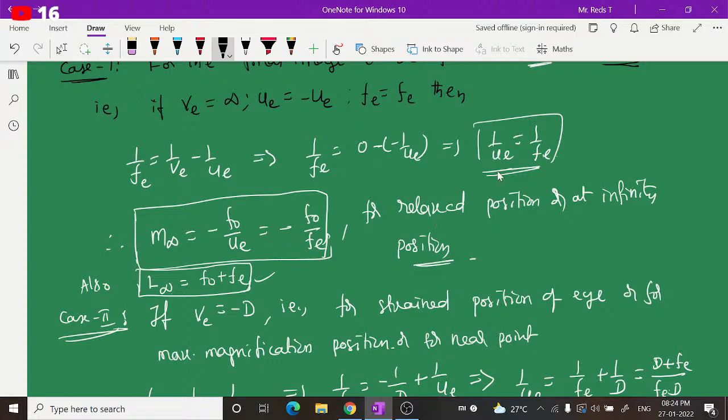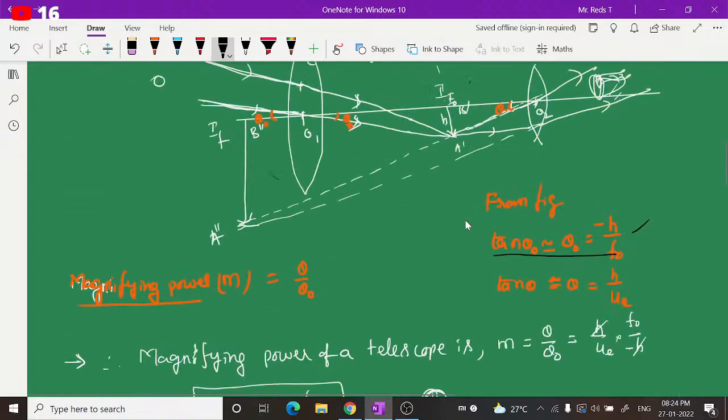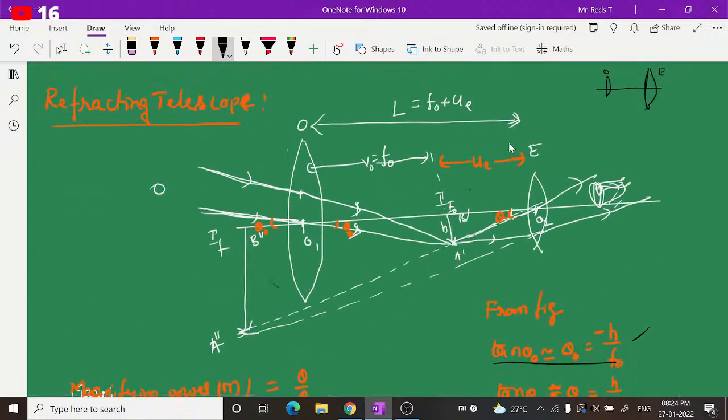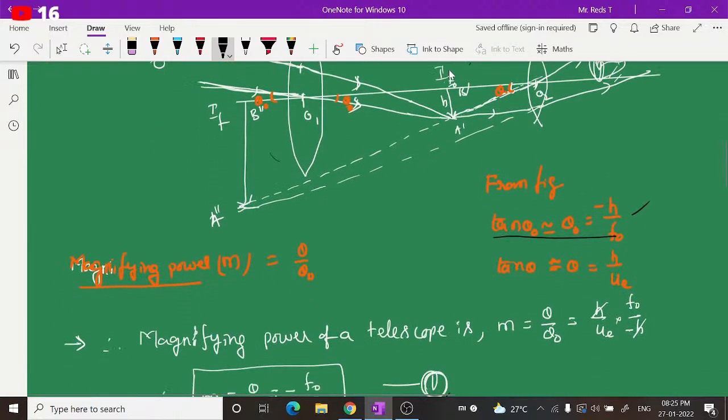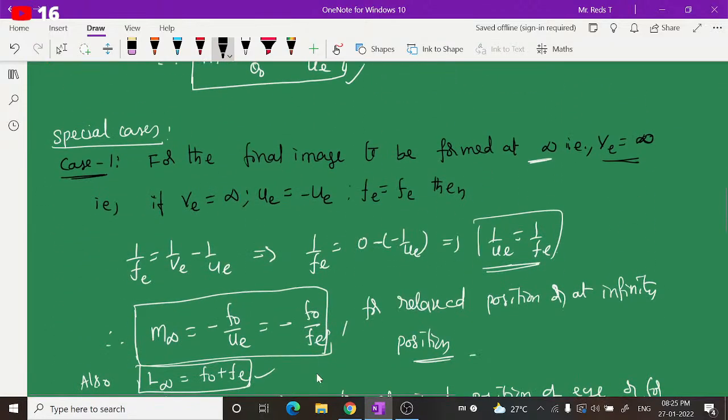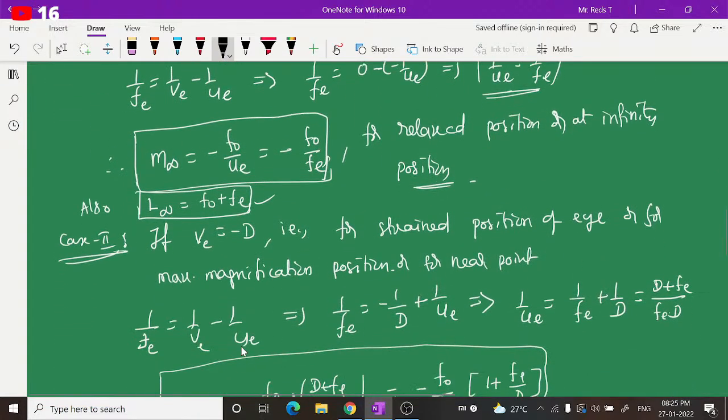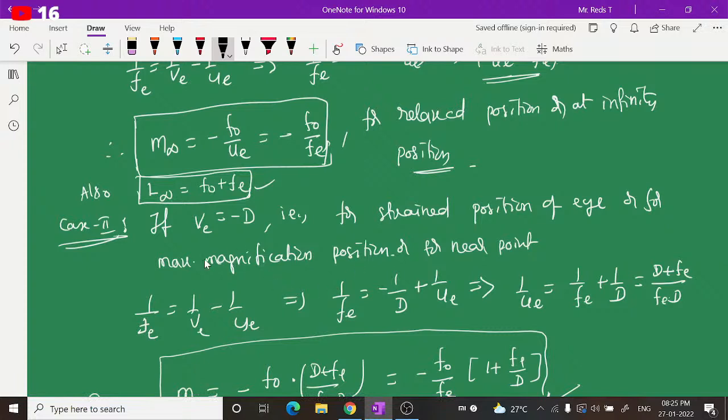When 1 by ue is 1 by fe, ue will be equal to fe. Here the distance between the objective and the eyepiece is called the tube length or telescope length. It is represented as v naught plus ue, as v naught is f naught plus ue. In this case ue is fe, so you can write it as f naught plus fe. So in this case L infinity becomes f naught plus fe. We may need this also while doing some numericals. Remember this.